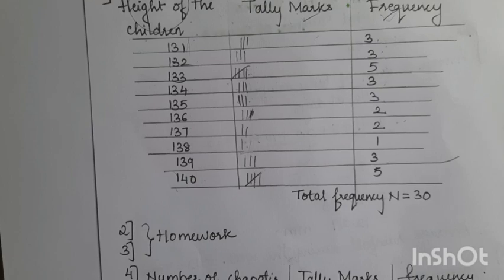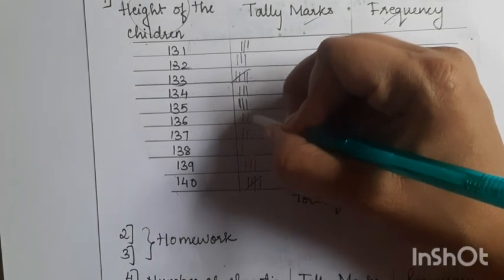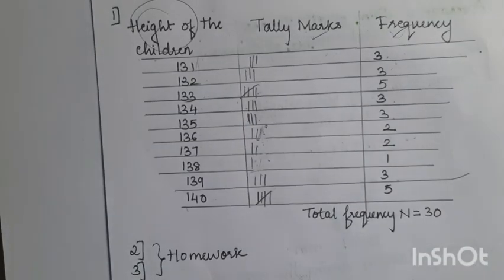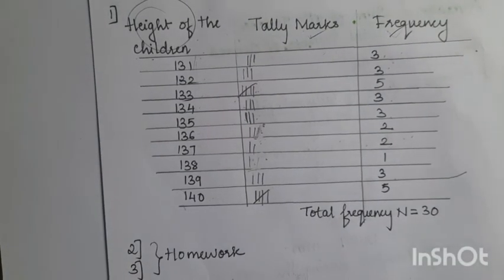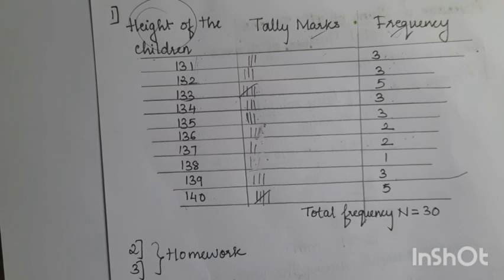Just cross check whether the tally marks and frequency are right, because I have done it in a hurry. I hope you all have understood how to do the tally marks and find the frequency. The second and third sums you all do for homework. The fourth sum I will show to you.